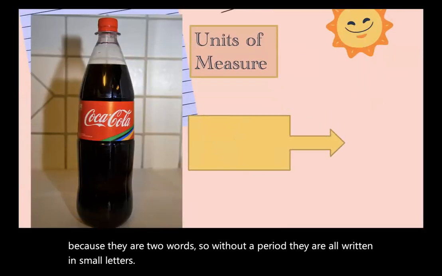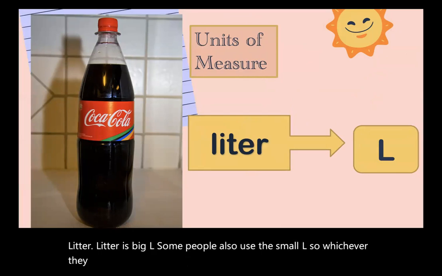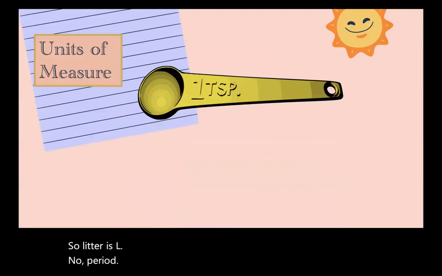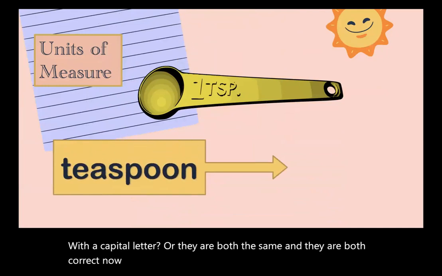Okay, next one. Liter. Liter is big L. Some people also use the small L. So whichever, they're just the same, and it may be correct too. So liter is L, no period, with a capital letter or not, they are both correct.